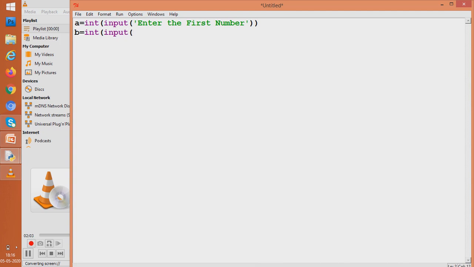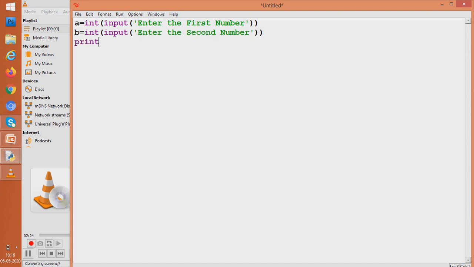We start here. We have taken a variable a and we are writing code to take a value in that variable a from the user. Then I have written code to take a value in the variable b from the user, and we'll do nothing else.